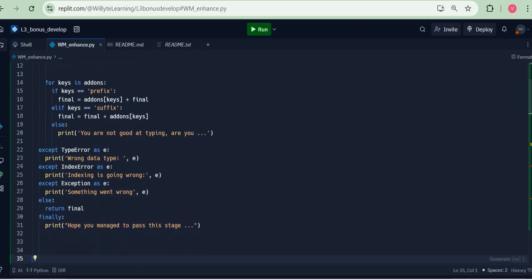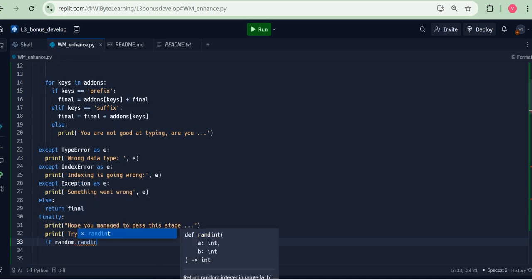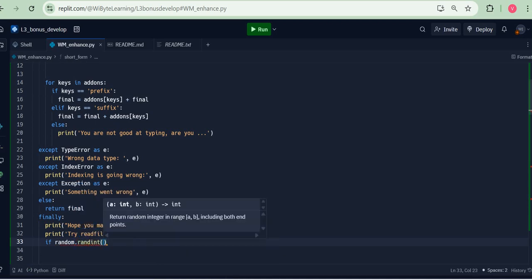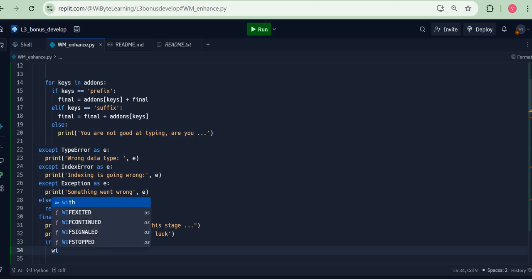So what I will do is that I'll say, okay, look, inside this finally, let me write a file. I will not always write the file. In fact, I'll use a random number to figure out if I want to write the file or not. So I just go and say random.randint, let's say, between 1 and 100. Now this is just numbers, right? But basically I'm saying, okay, look, approximately 10% chance that this will happen because I'm picking a number between 1 and 100. And if it's less than 10, then I write a file.